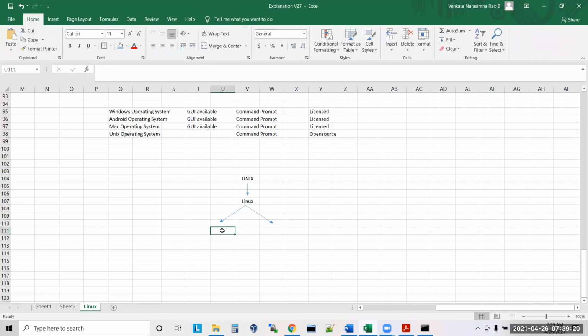One is Ubuntu, and the other is RPM based. What is this RPM, guys? Don't give me abbreviations, guys. Red Hat Package Manager. So what is this RPM? It is used to install software based on packages.